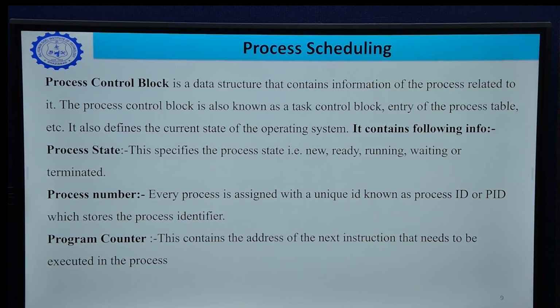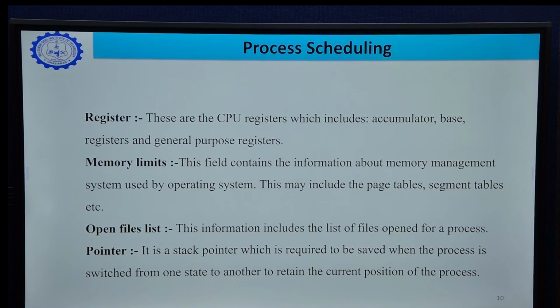Program counter contains the address of the next instruction that needs to be executed in the process, if the process has multiple lines to execute. Registers represent the CPU registers, which include accumulator, base register, general purpose registers, the number of registers and the names of the registers the process is currently using.